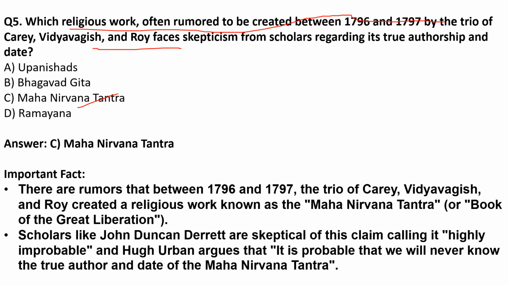There are rumors that between 1796 and 1797, the trio of Carey, Vidyavagis and Roy created a religious work known as the Mahanirvana Tantra or Book of the Great Liberation. Scholars like John Duncan Derrett are skeptical of this claim, calling it highly improbable, and Hugh Urban argues that it is probable that we will never know the true author and date of the Mahanirvana Tantra.